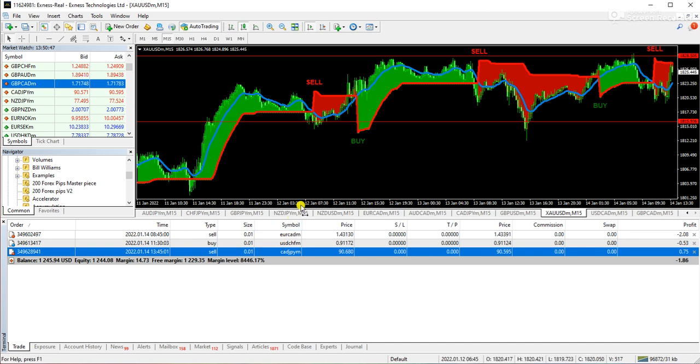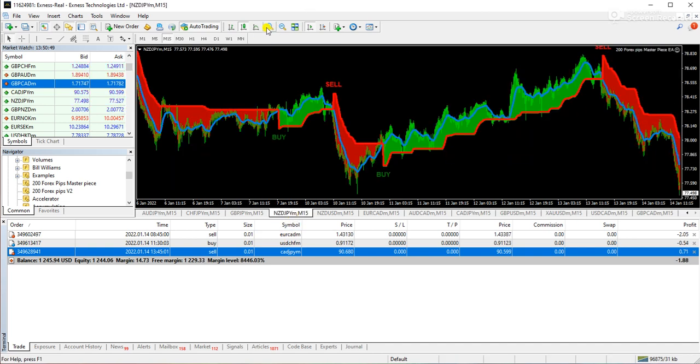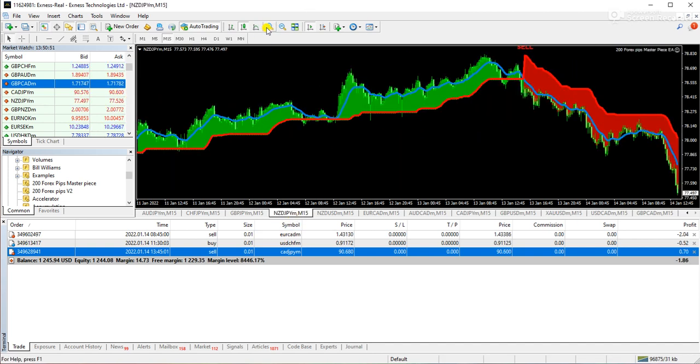So guys, hopefully you must be clear about the trending markets and the ranging markets. This is how, if you use the 200 forex pips masterpiece EA and 200 forex pips masterpiece indicator, then no one can beat you in this market, because it is really the masterpiece.